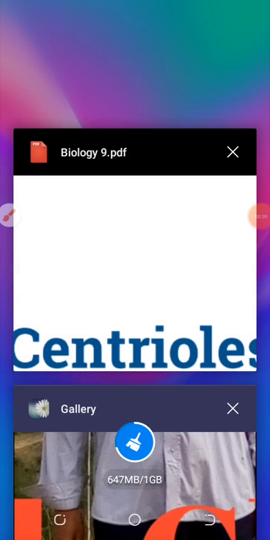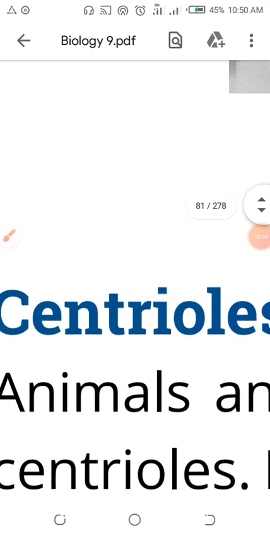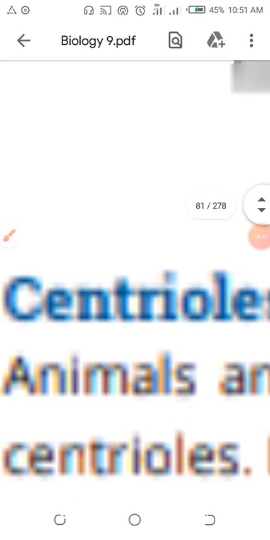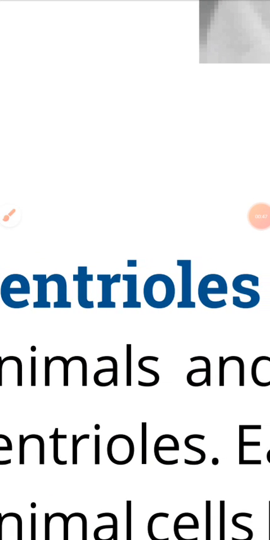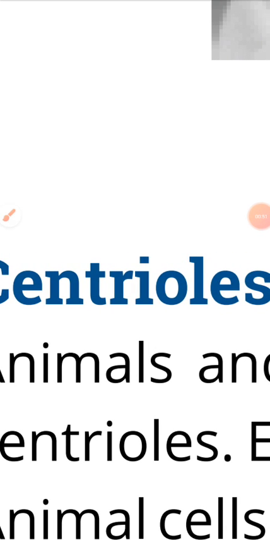Number 45 for 9th class, with a brand new topic. The topic which I just want to discuss today is centrioles. You are watching the spelling in the blue color, C-E-N-T-R-I-O-L-E-S, the centrioles. That is visible on the screen. It is present in the animal cell and this is absent in the plant cell.